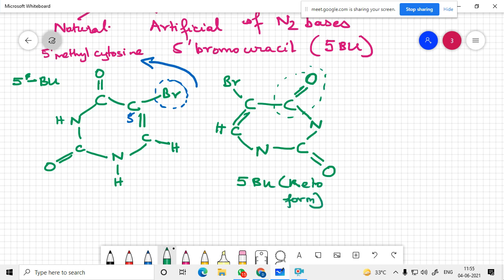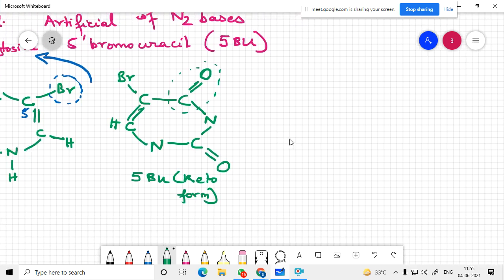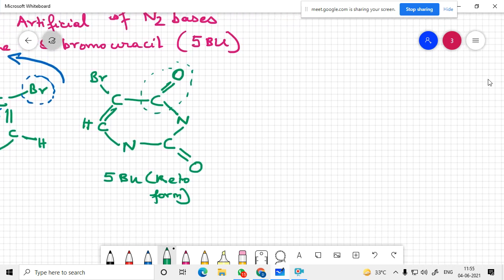It hydrogen bonds with, I am using another color for the next compound.